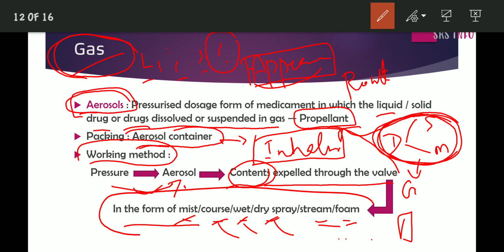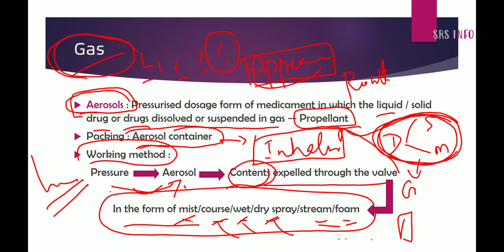All these forms. This is the mechanism of how the aerosol works. This is a very important question in your academic session. I think you are clear about this working mechanism of aerosols and what is aerosol.